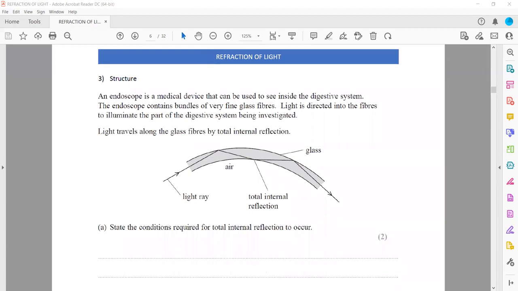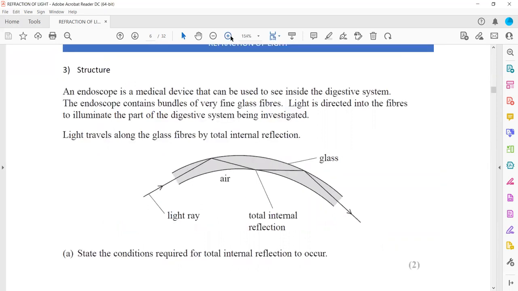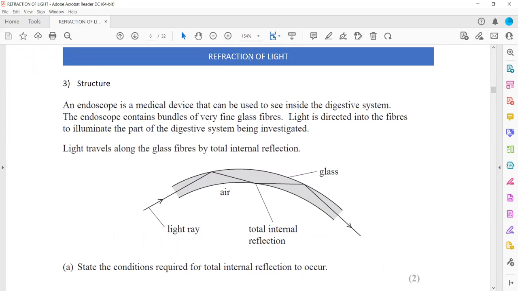In question 3, an endoscope is a medical device that can be used to see inside the digestive system. The endoscope contains bundles of very fine glass fibers, or optical fibers.